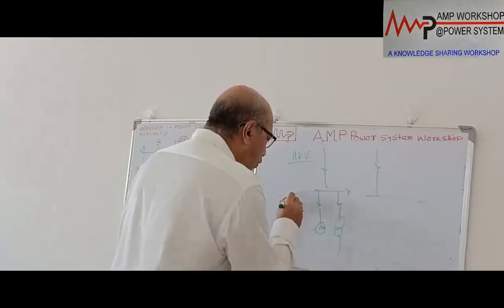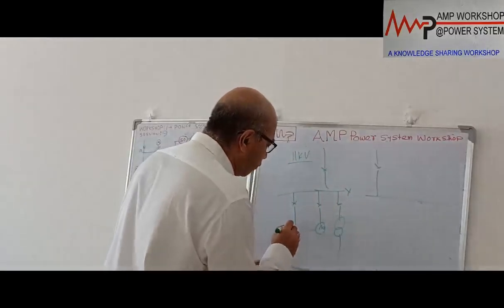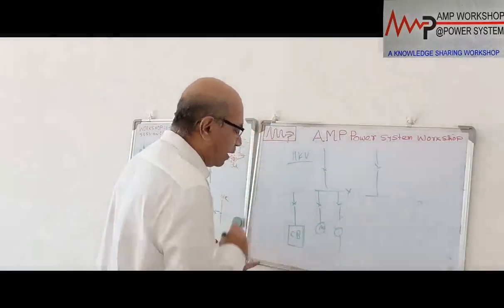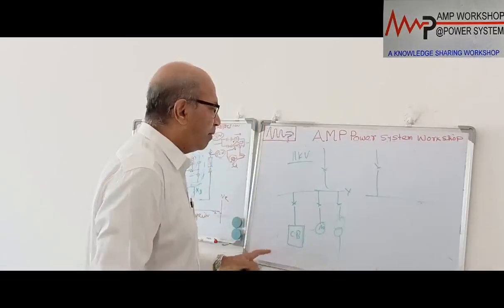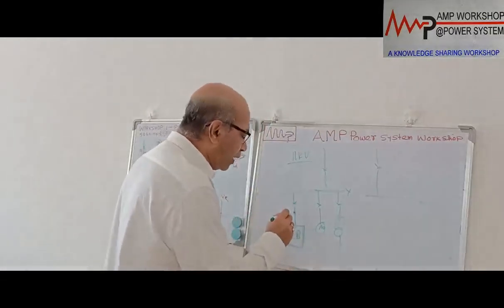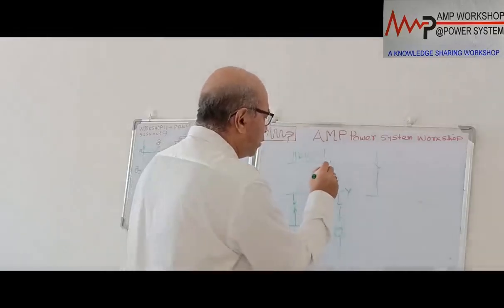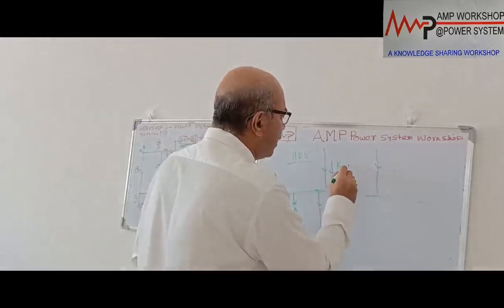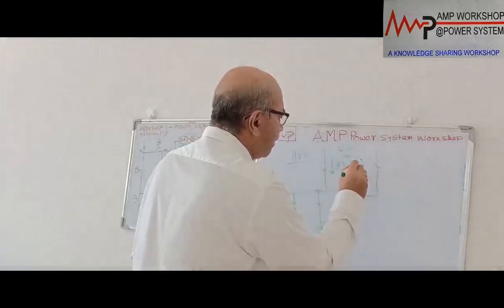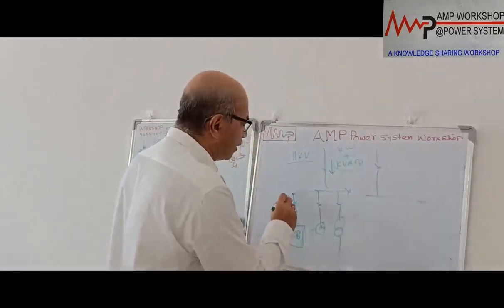Then what will we do? We will put another breaker over here with a capacitor bank. This is a capacitor bank we will connect over here. This is an 11 kV capacitor bank. What will this capacitor bank do? When you connect this capacitor bank, automatically it will inject VAR into the system. So the system was drawing kilowatt plus kVAR, and this kVAR value will be reduced by this amount of kVAR.